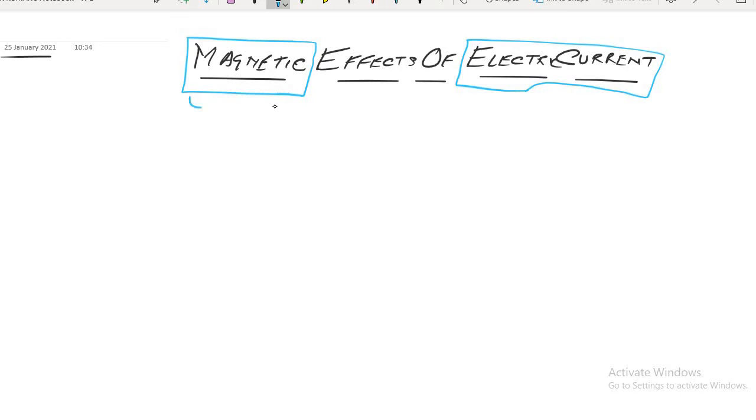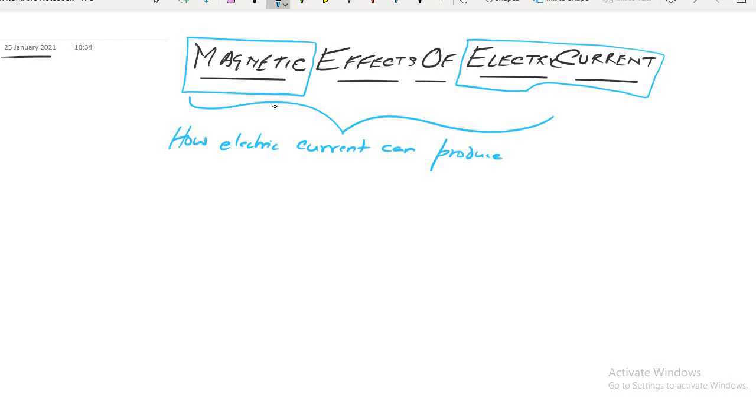So the meaning of magnetic effects of electric current is how electric current can produce magnetic properties.